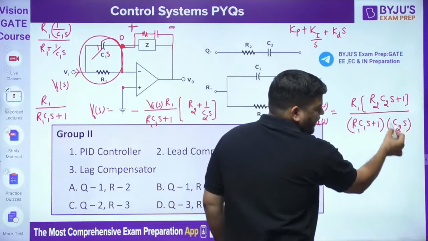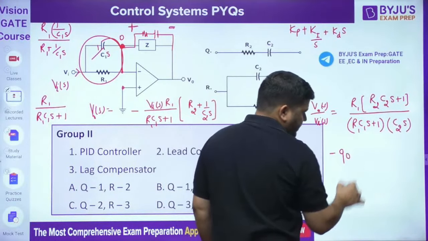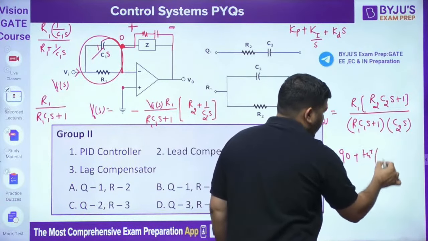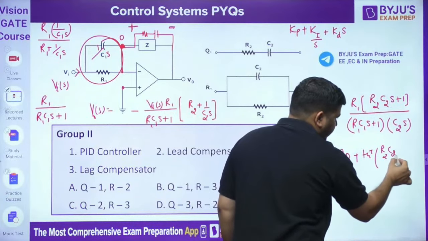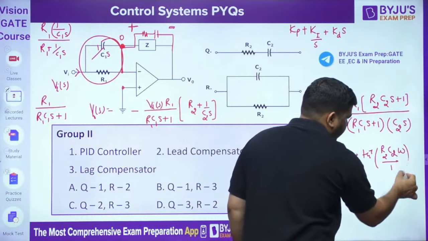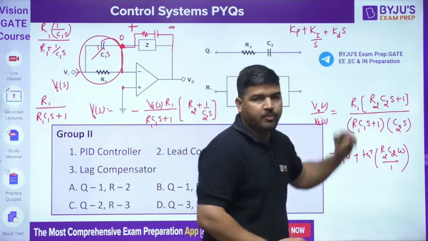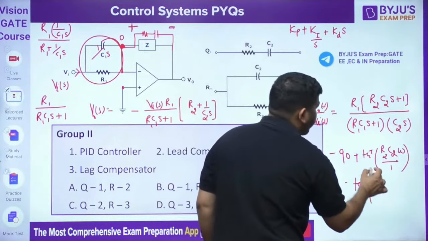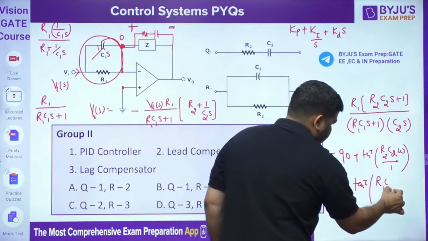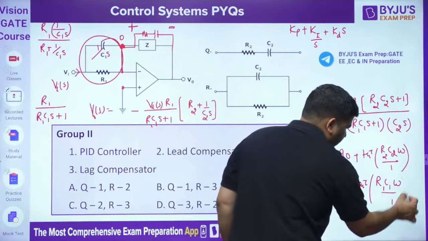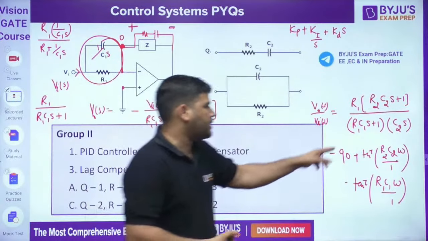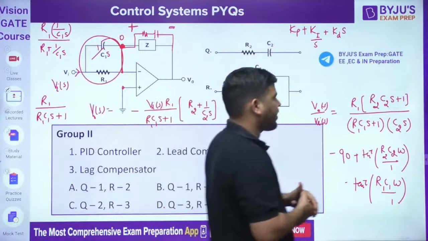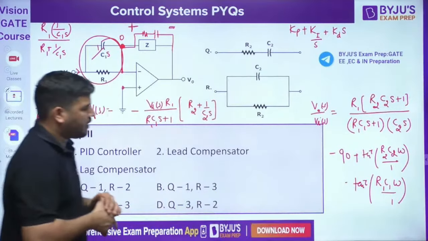This angle will be 90, so in the numerator you have to take minus 90. What about this angle? This angle is tan inverse of R2C2 omega by 1. You can put S equal to J omega. Now what is the angle of this? Minus tan inverse of R1C1 omega by 1. This is the angle of this function.